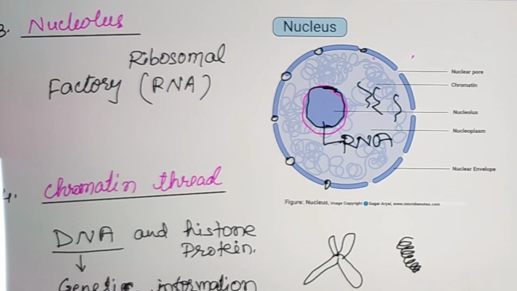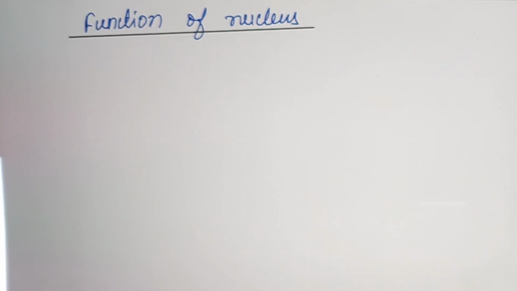Now next is the function of the nucleus. What is the function of the nucleus? It controls all the metabolic activities of the cell. What is metabolic activity? Cellular metabolism is the set of chemical reactions, or biochemical reactions, that occur in living organisms in order to maintain life.